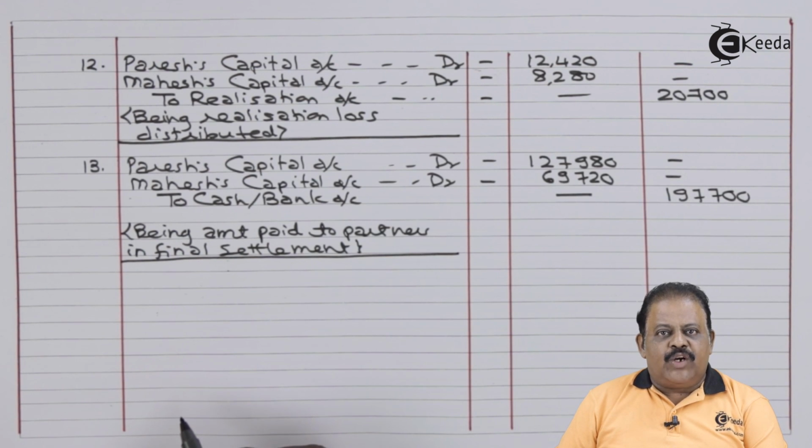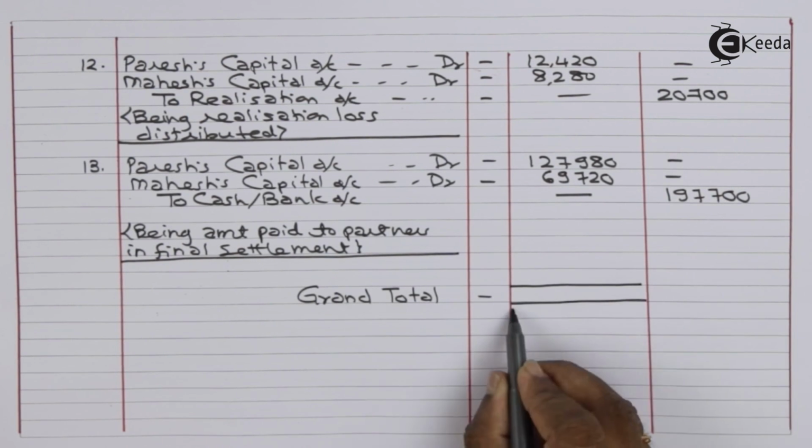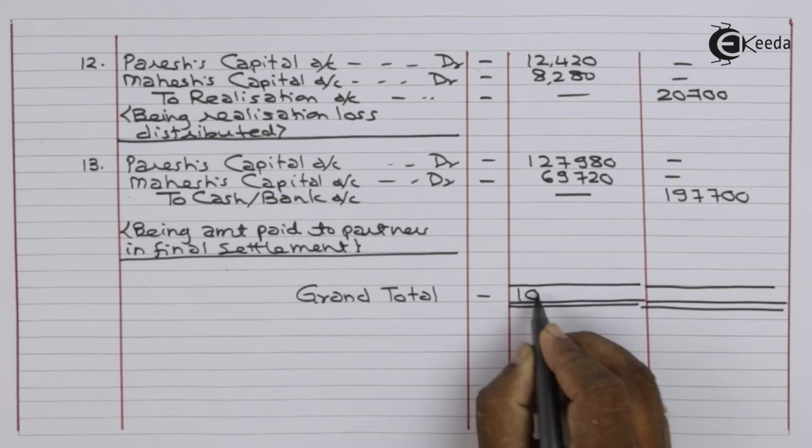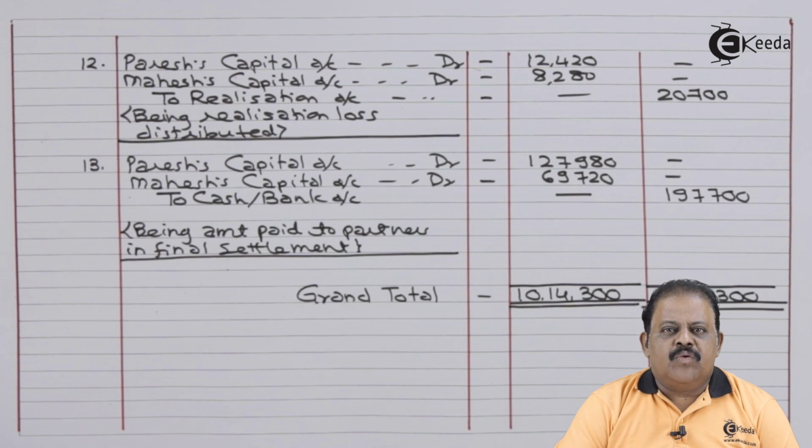Then we are required to take grand total when only journal is asked in question. Otherwise, there will be cutting of marks, like 2 marks will be deducted for not showing the grand total. Grand total is 10,14,300. Here in this question, we have done both ledger as well as journal. In exam, students you should be careful, see whether they have asked ledger or journal, and accordingly do only ledger or journal and not both.